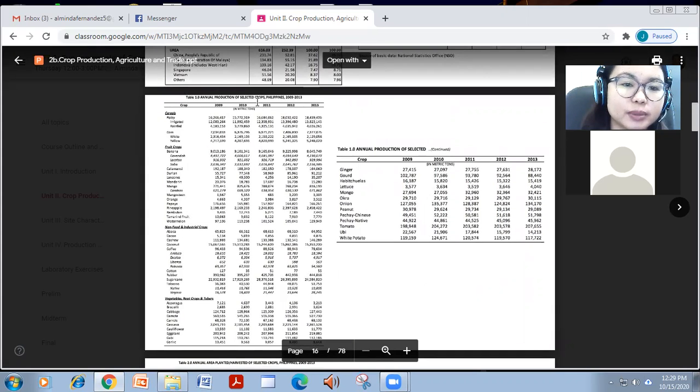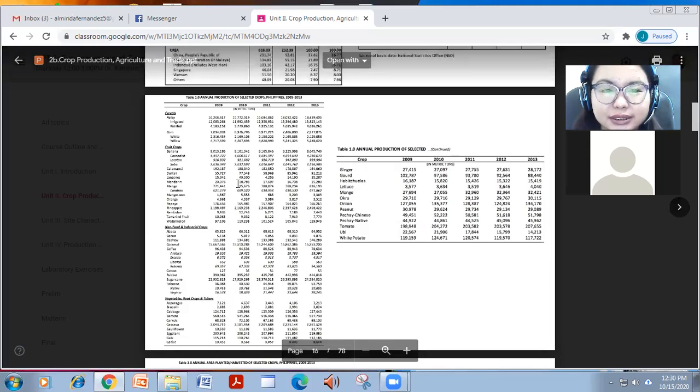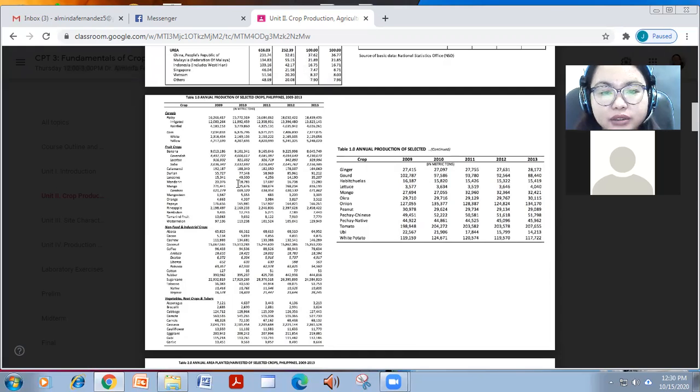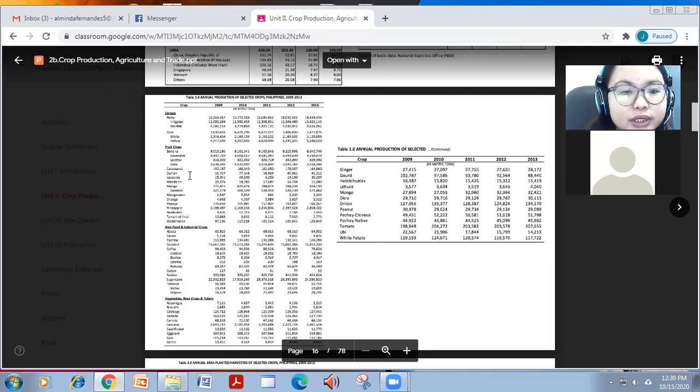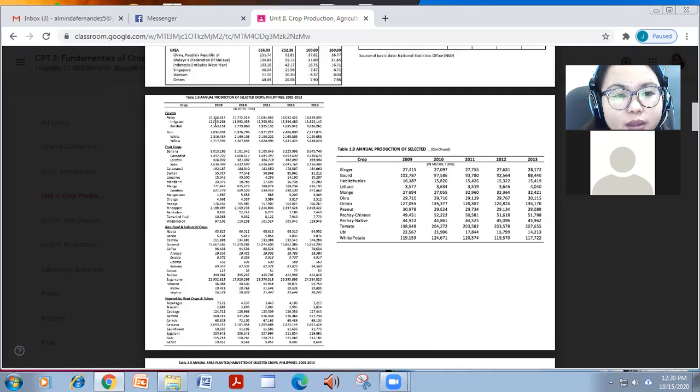So these are the annual production of selected crops in the Philippines. This is just to show you the amounts of every commodity that we produce, for palay. This is in terms of metric tons.